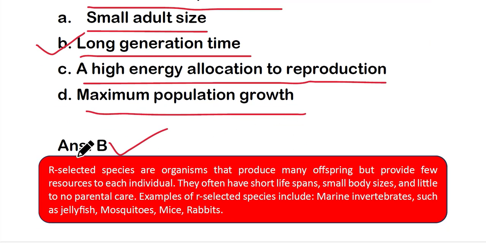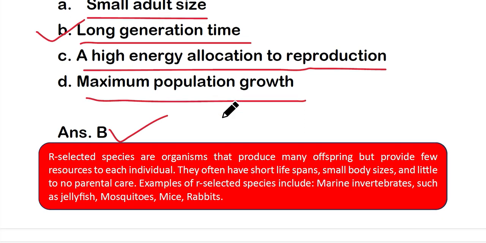Here we will see r-selected species are organisms that produce many offspring but provide few resources to each individual. So they often have short lifespans, small body size, and little to no parental care. Examples of r-selected species include marine invertebrates such as jellyfish, mosquitoes, mice, and rabbits. Okay, so these are r-selected species.